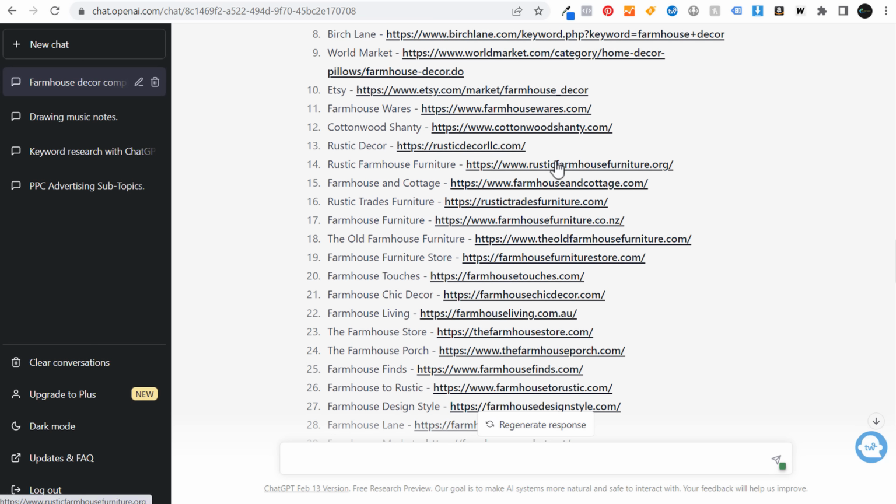So again, you can take these websites and add them to your Excel spreadsheet. So as you're building out your competitors, add these to your Excel spreadsheet. Ultimately, what you're trying to do is come up with a list of about 10 different competitors and try to find websites that are really similar to yours, that sell similar products or go over the same exact information, because you can use that to your advantage as you start building out your content.